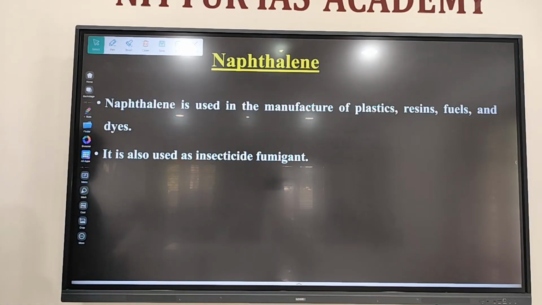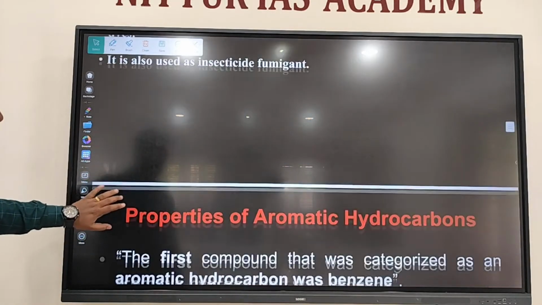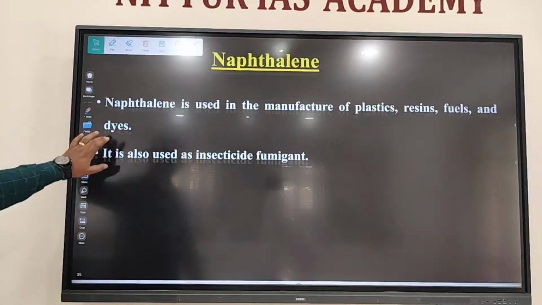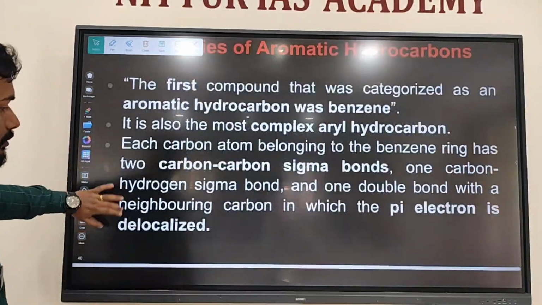Insecticide, fumigant, naphthalene. It's very poisonous. Please keep it away from the reach of children. Very harmful. One of my friends during his childhood ate a naphthalene ball. Later, his body's complete blood was drawn out and new blood was given to him. That much harmful. Just imagine, a naphthalene ball. Correct.